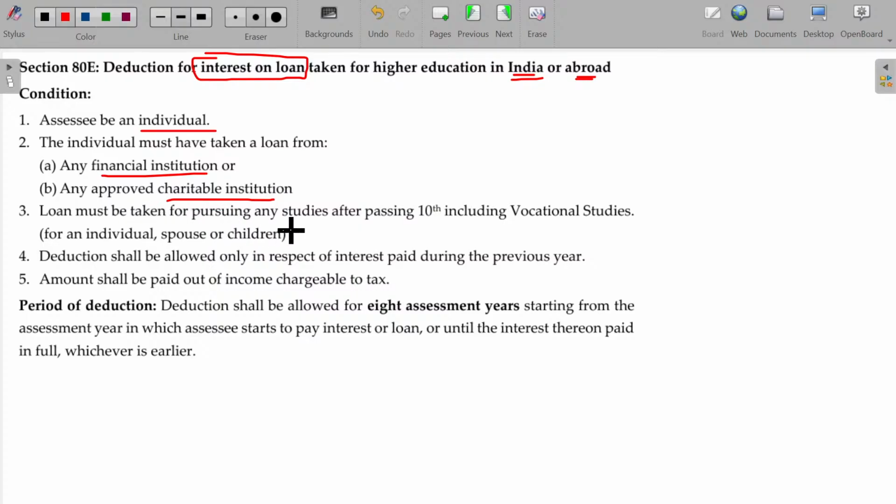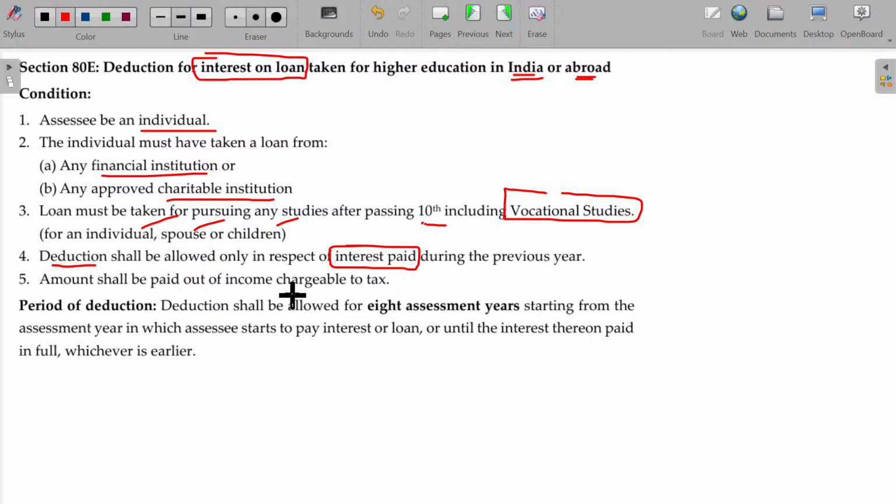And the loan must be for pursuing higher studies after passing 10th, including vocational studies. For individuals, spouse and children will be eligible. Deduction shall be allowed only in respect of interest paid. Interest that remains outstanding is not eligible.